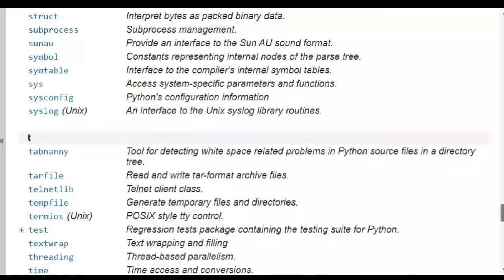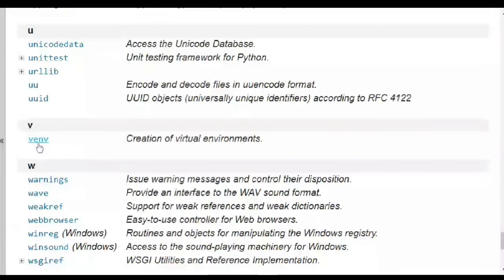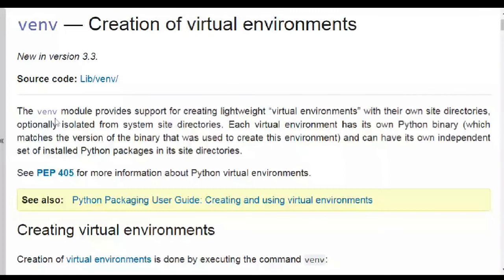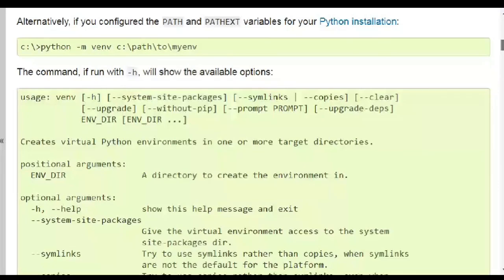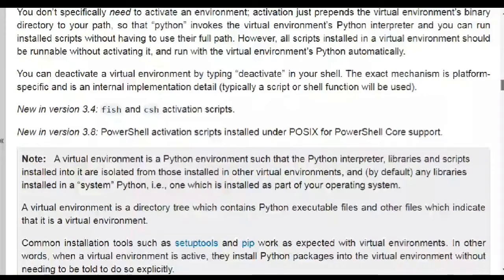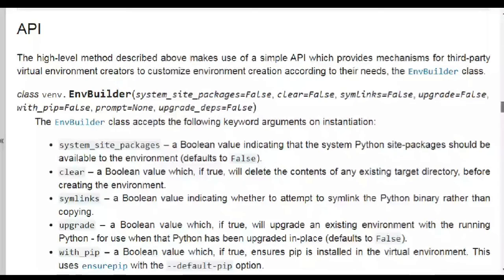Okay, these are all the modules that are available for environments, creation of virtual environments. This is used for that. So you'll be seeing that in PyCharm. You can see all this is the description of this module. All these are the create methods. So create method is there. All this is the description of your module.